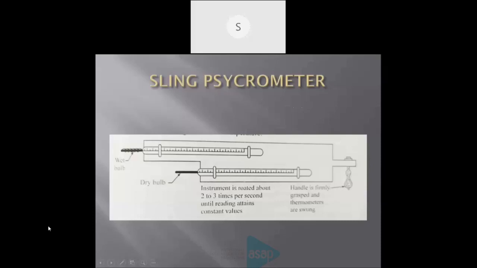There are some other types of psychrometers also. Digital psychrometers are nowadays available. Next slide.